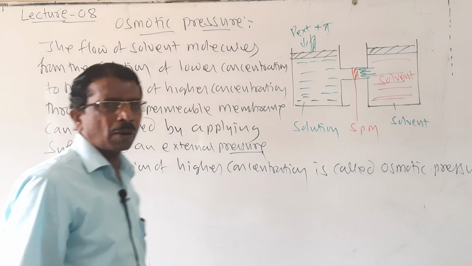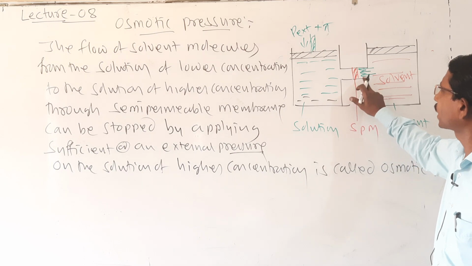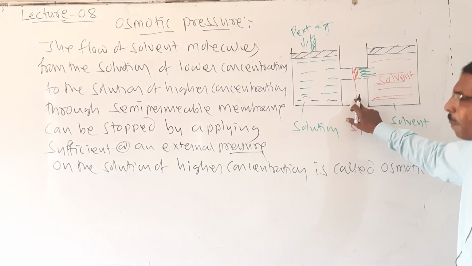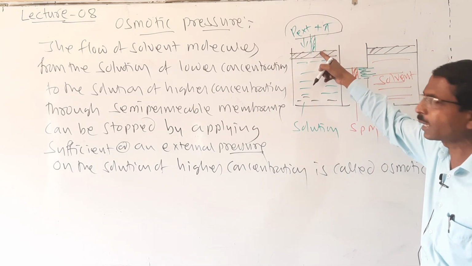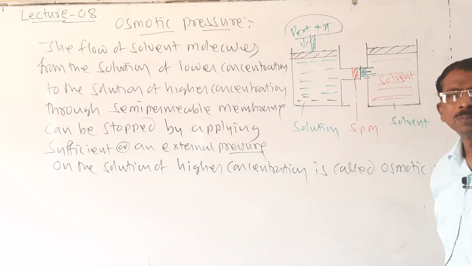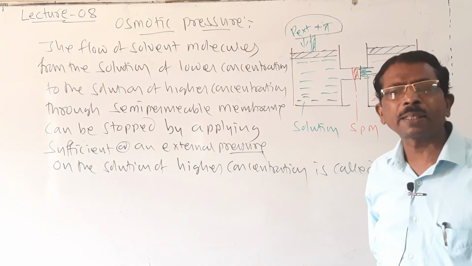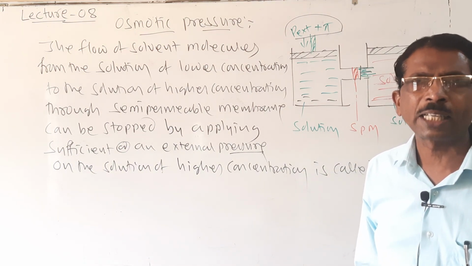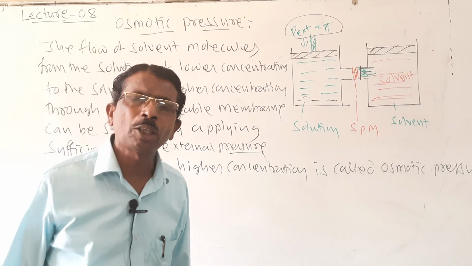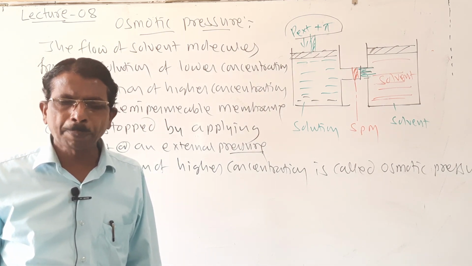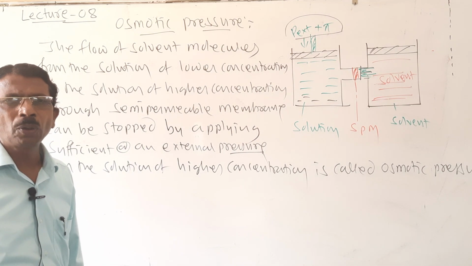Look here. The flow of solvent molecules from a solution of lower concentration to the solution of higher concentration through a semipermeable membrane can be stopped by applying an external, sufficient pressure on the solution side. So it is completely stopped, and this pressure is called osmotic pressure. This pressure is greater than that of osmosis, which naturally takes place. This osmotic pressure is a colligative property and mainly depends on molality. So let us see how it is related to molality.